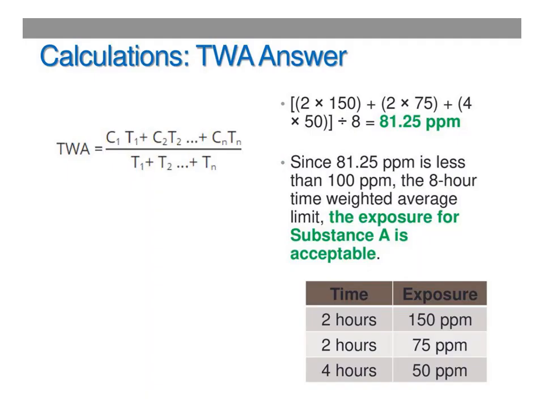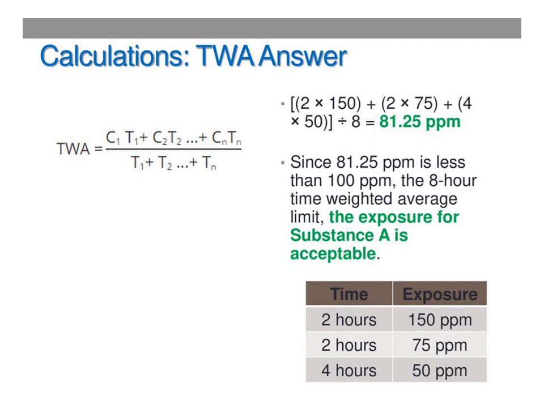So how to calculate it? There is a simple formula, based on many calculations. Here also it concerns personal protective measures, so that point of view will be discussed. The TWA equation equals C1 times T1 plus C2 times T2 and so on, divided by the total time. Here exposure and time are involved, and exposure was already discussed. The first time is 2 hours at 150 ppm, the second is 2 hours at 75 ppm, and the third is 4 hours at 50 ppm.